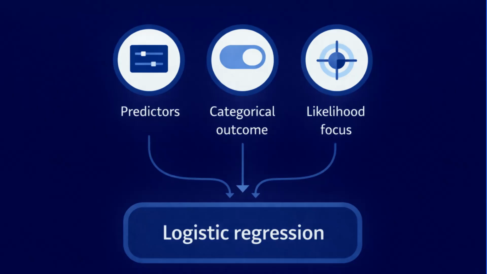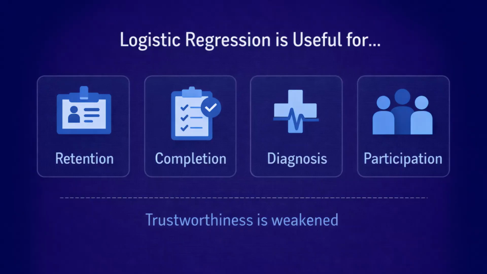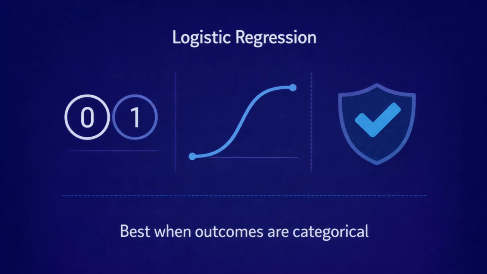Logistic regression fits into a research study when the research question, outcome, and predictors align around likelihood rather than mean differences. It is especially useful in applied research settings where outcomes are naturally categorical, such as retention, completion, diagnosis, or participation. When the outcome is categorical and the question is about whether something happens, logistic regression is a clear, robust, and defensible analytic choice.